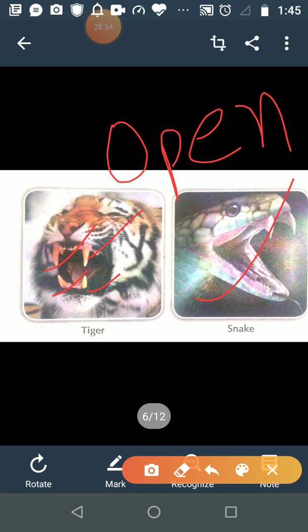Because as human beings we come in which category? Omnivorous. We are plant eaters and flesh eaters also. So if snakes don't have chewing teeth, then what do they do? They just swallow the food whole.